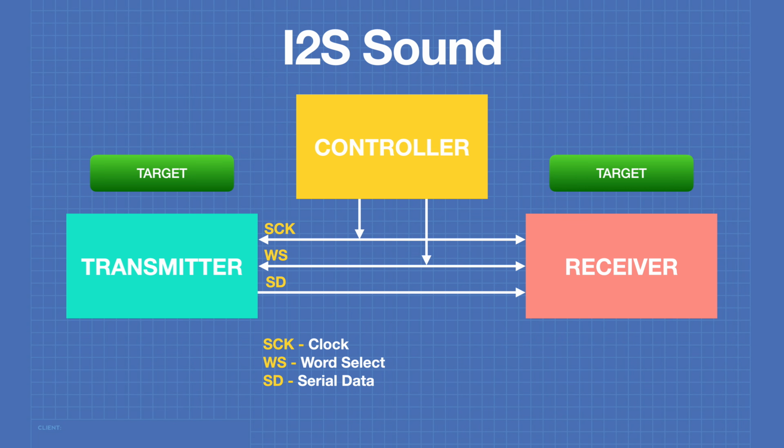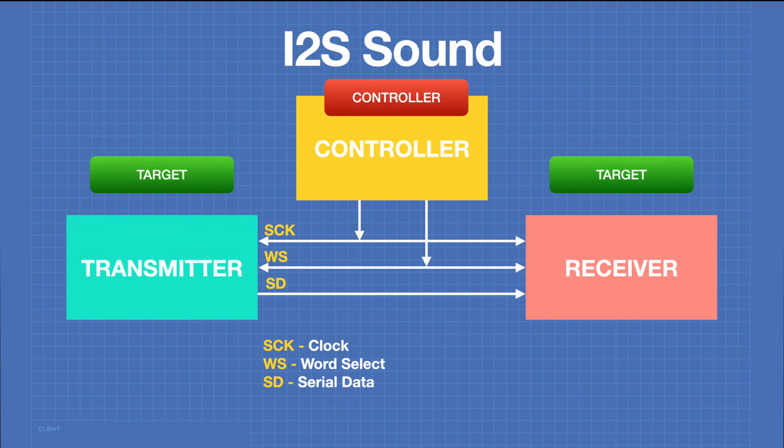Another viable configuration is to have both the receiver and transmitter become targets and have an external controller device that provides the clock and the word select information. Again, the serial data is coming from the transmitter because it is the source of the audio.